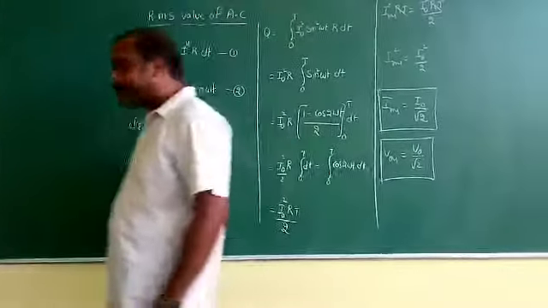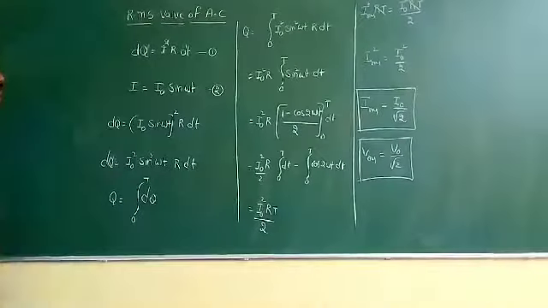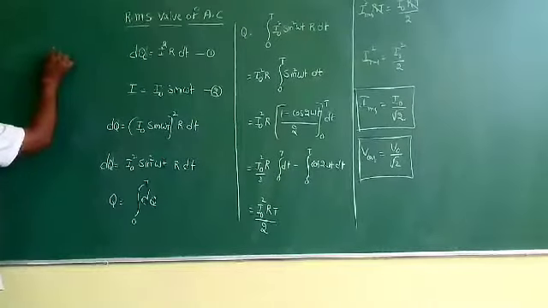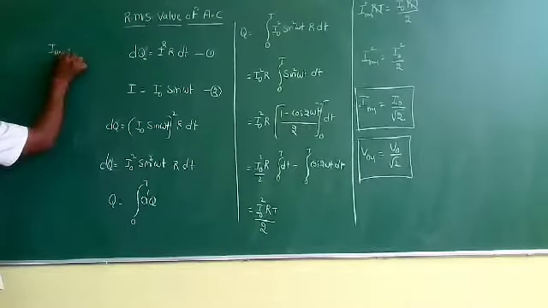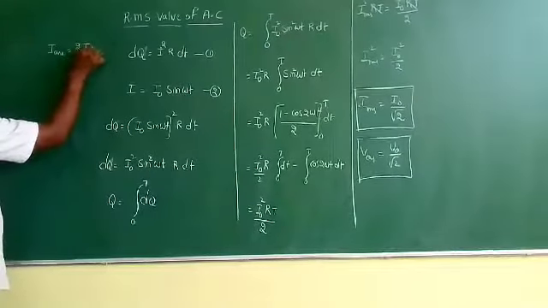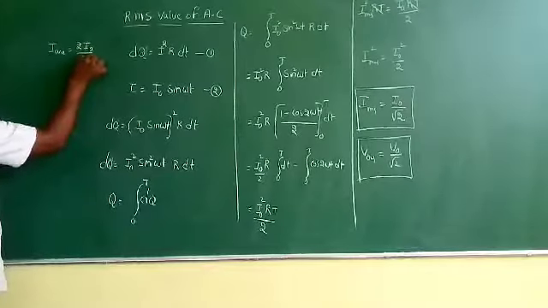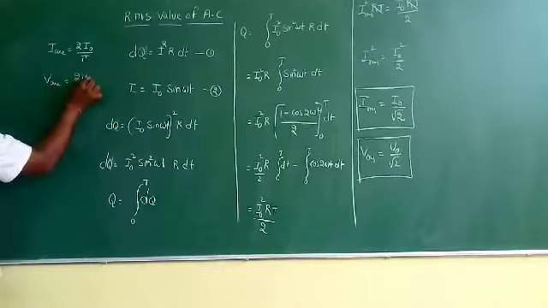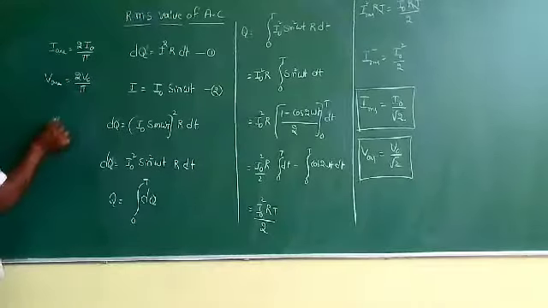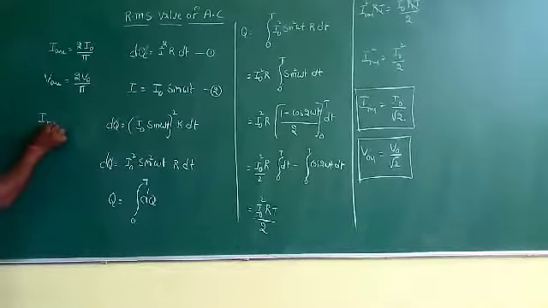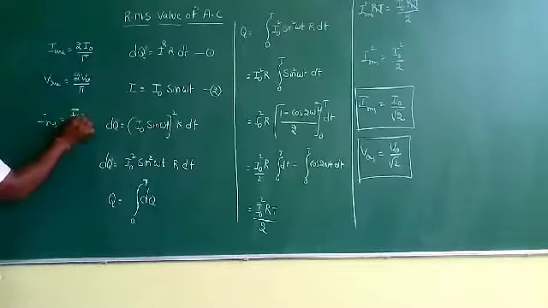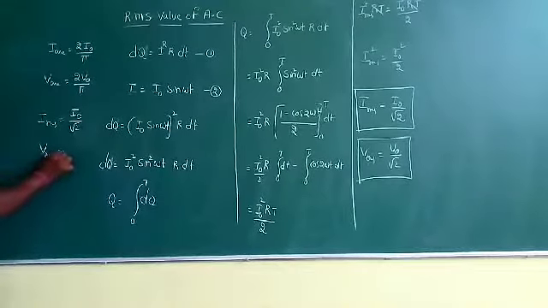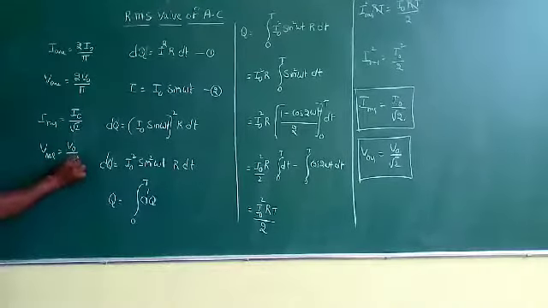Now see, finally from these two derivations you have to learn the following. I average is equal to 2 I naught by pi, V average is equal to 2 V naught by pi, and similarly I RMS is equal to I naught by root 2, and V RMS is equal to V naught by root 2.